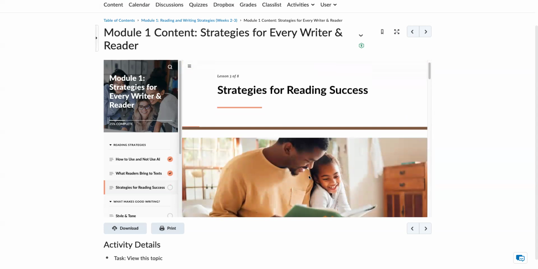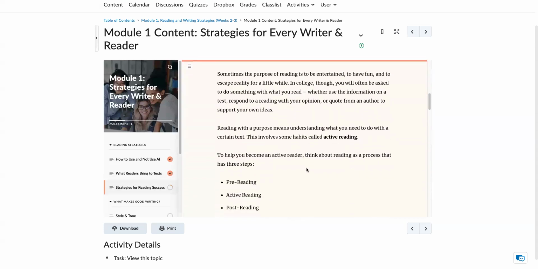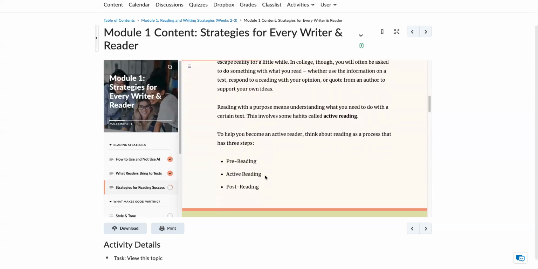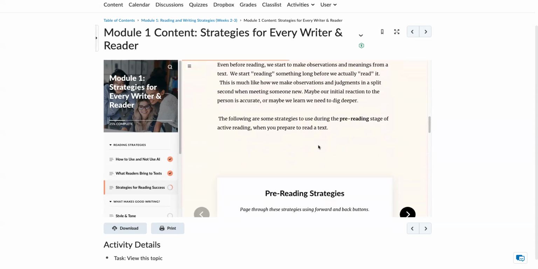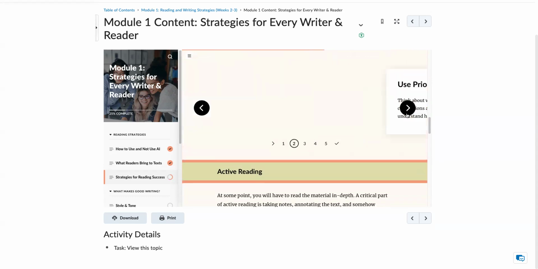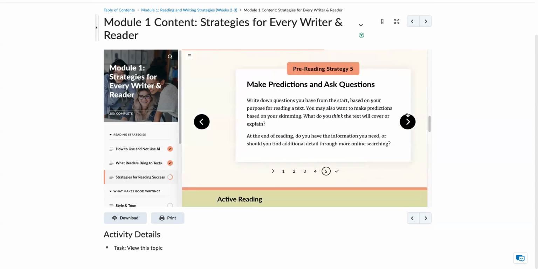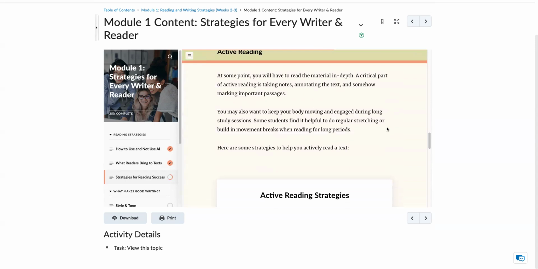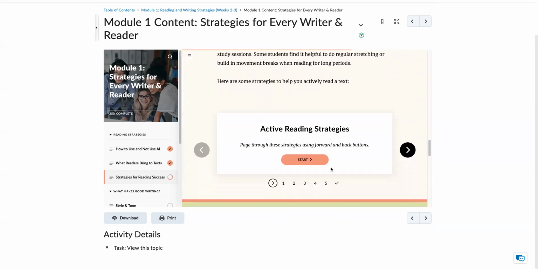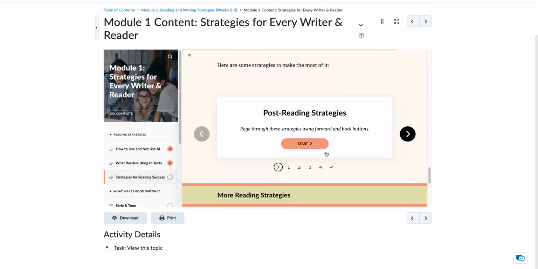And it will take you to lesson 3. These are strategies for reading success. There are always pre-reading strategies, active reading or during reading strategies, and post-reading strategies. And please make sure that you click through these as well, because you will need to answer questions about these later. Again, make sure that you page through these strategies using the forward and back buttons.